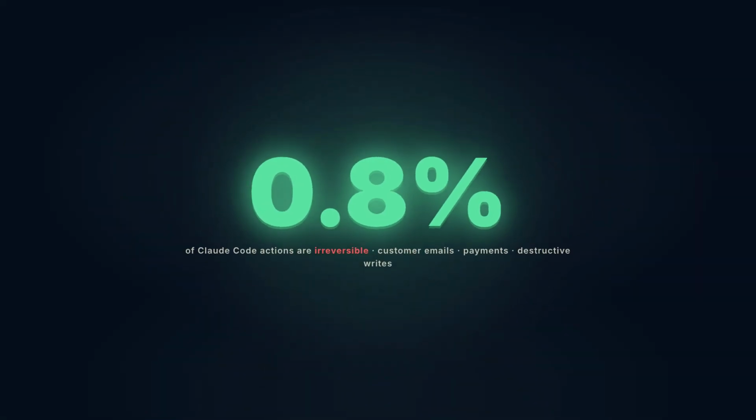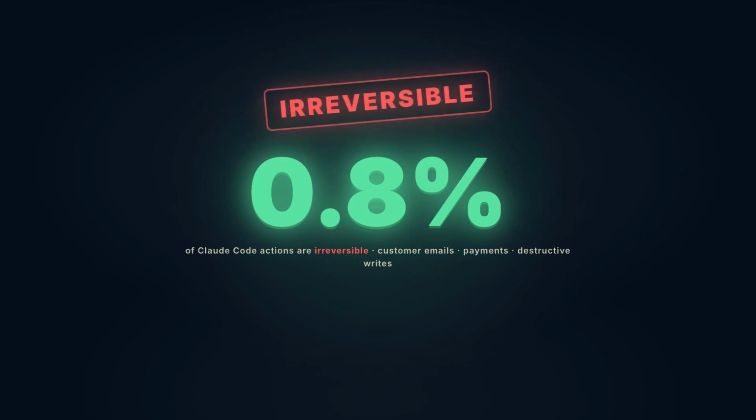0.8%. That is the share of Claude Code actions found to be irreversible in recent research. Customer emails, payments, destructive rights. The number seems small. Those actions are the ones in every postmortem. Minimal footprint and prefer reversible are not about limiting what the agent can do. They are about making the blast radius of any mistake, the mistake you did not anticipate, contained and recoverable. An agent with minimal permissions and reversible defaults can be given more autonomy safely. Because when something goes wrong, the damage is bounded.